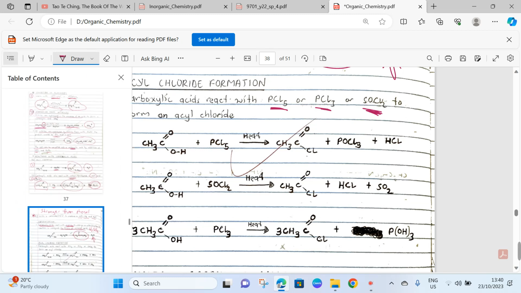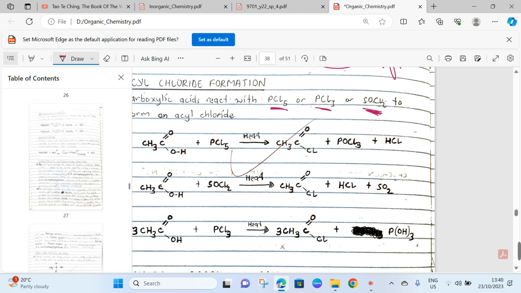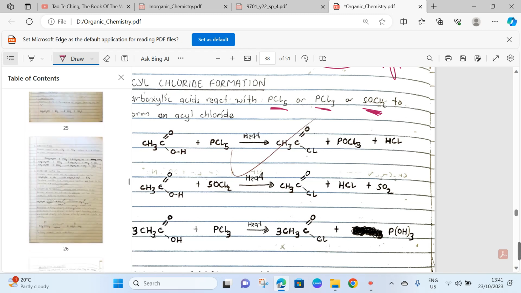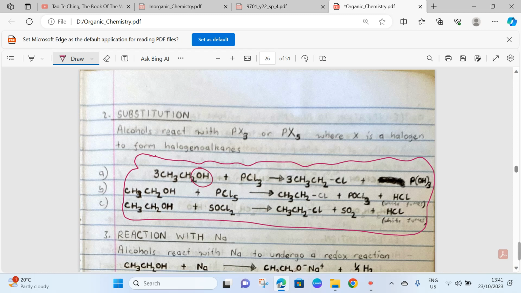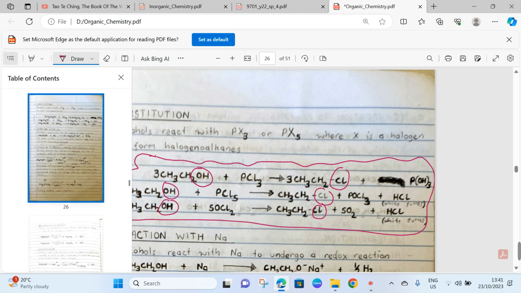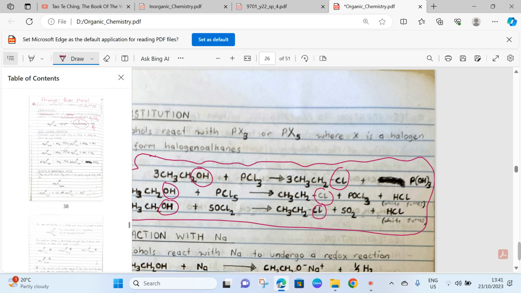Let me take you to the page where these reactions were taking place under hydroxy compounds. I believe it's this page, yes. These reactions that I have here, these substitution reactions: you had your OH group here being replaced by a halogen atom over there. This OH group being replaced by a halogen atom over there. And this OH being replaced by what? A halogen atom over there. It is the same when we're now talking about what? Carboxylic acids.